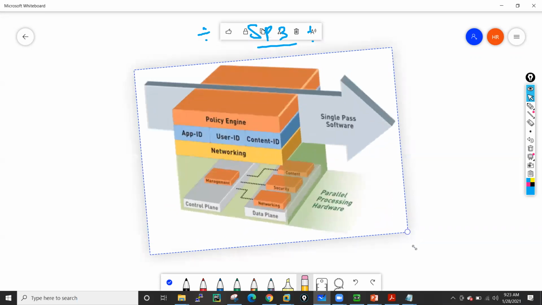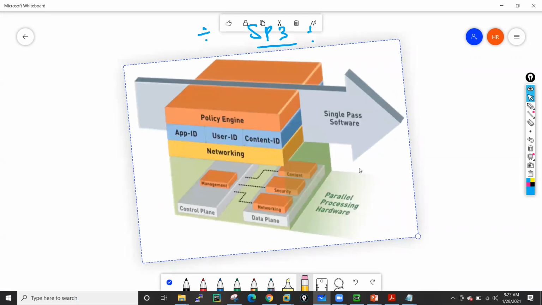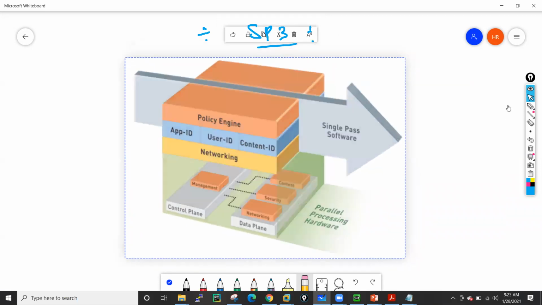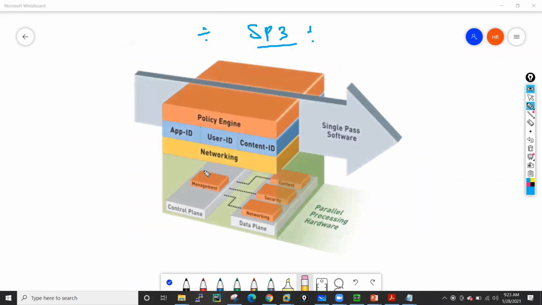Let me increase the size a little bit. Okay. So the thing is, when a Palo Alto firewall receives a packet, let's suppose Palo Alto receives a packet. What does Palo Alto generally do? It will take that packet.